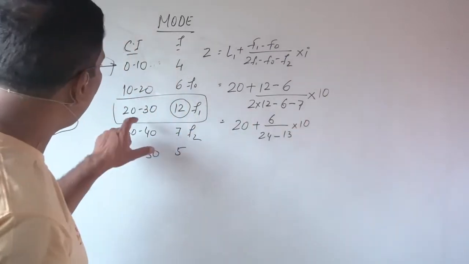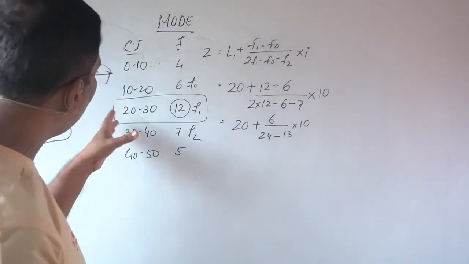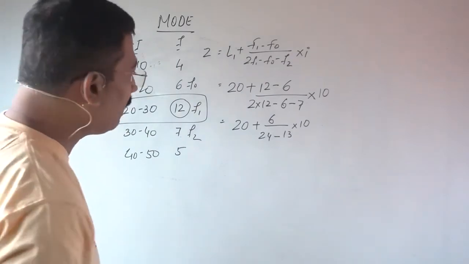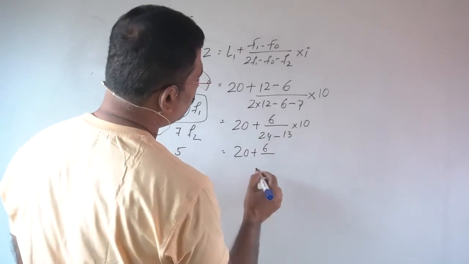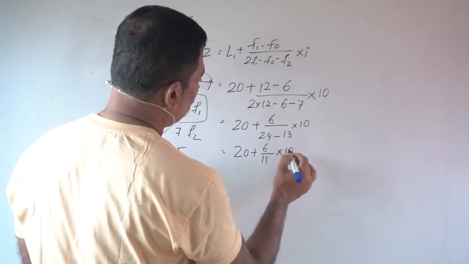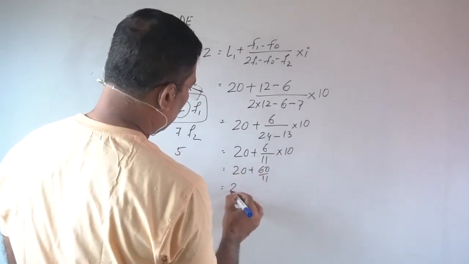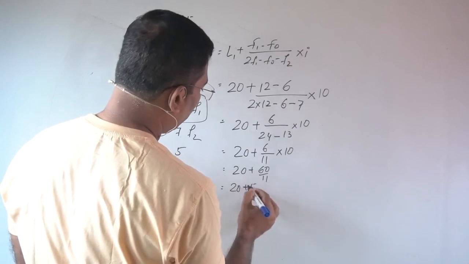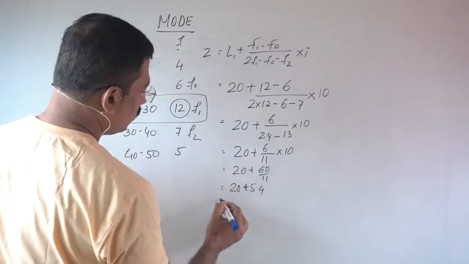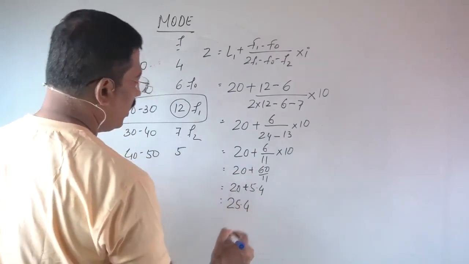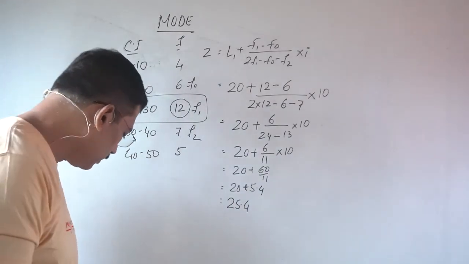Now calculate. The result should come between 20 to 30. If the result goes beyond this limit, less than 20 or more than 30, that will be an incorrect result. 24 minus 6 minus 7, that is 13, so 24 minus 13 will be 11, into 10. Now 20 plus 60 upon 11, and the result will be 5.4, so the result will be 25.4. I don't think there will be any problem. Clear? Okay.